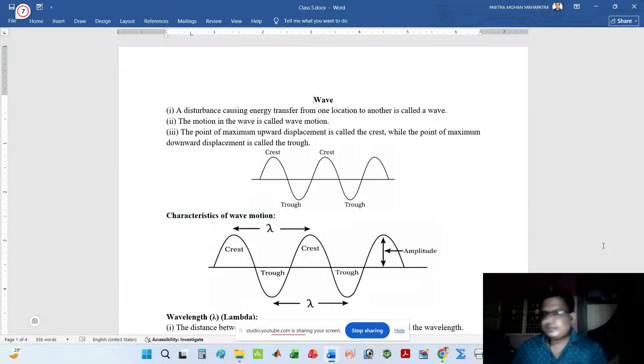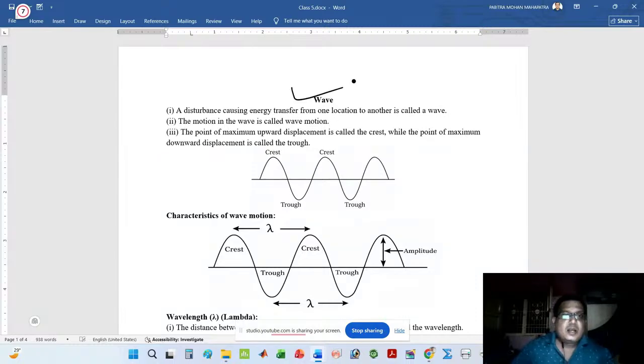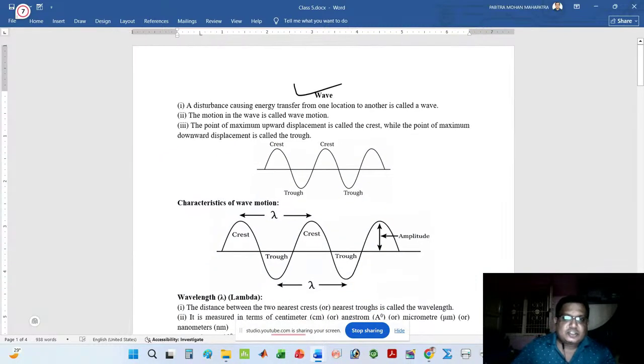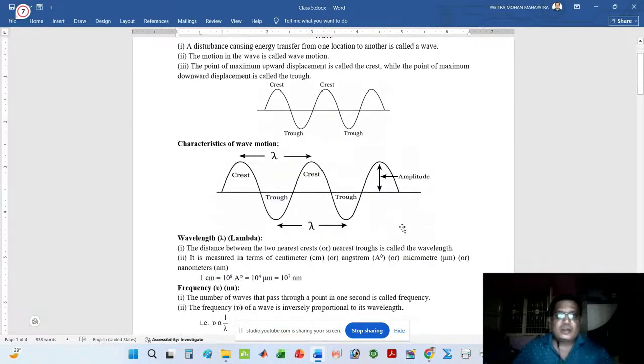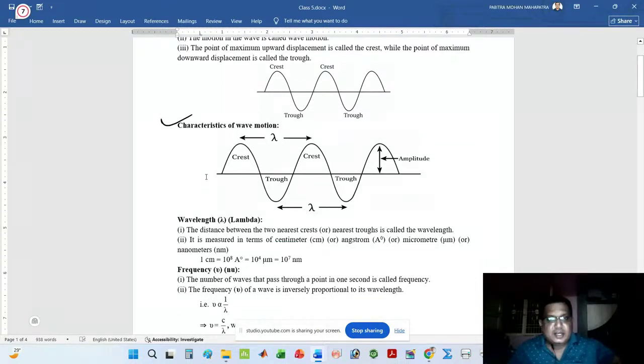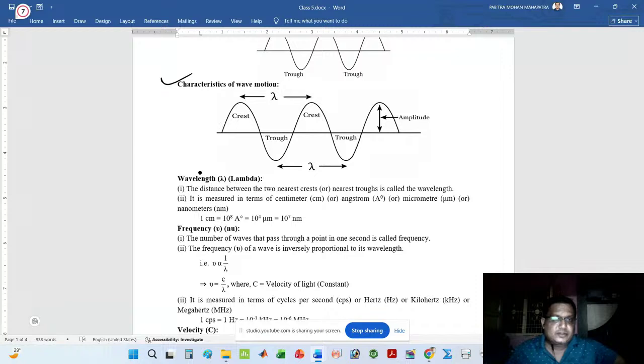Hello student, in the previous class I discussed what is a wave and what are the characteristics of wave motion. Next I covered wavelength, what is wavelength and what are the units of wavelength. Next characteristic is frequency.